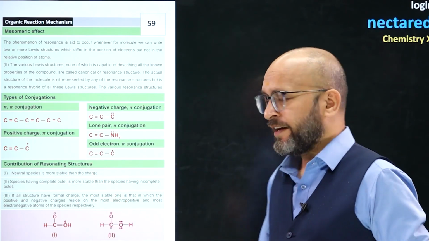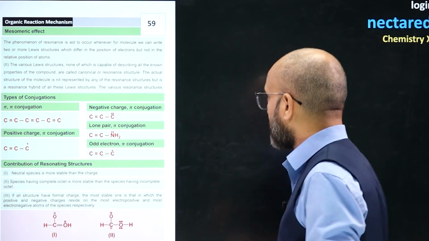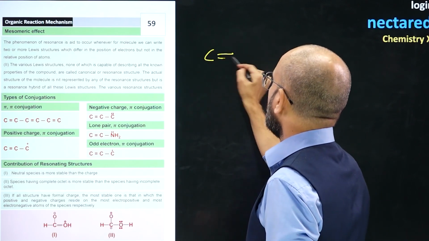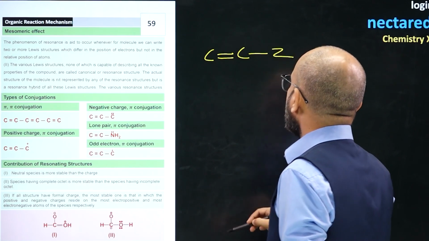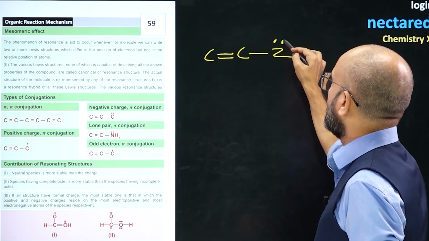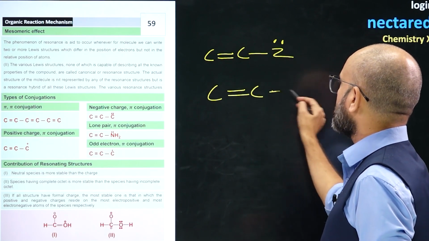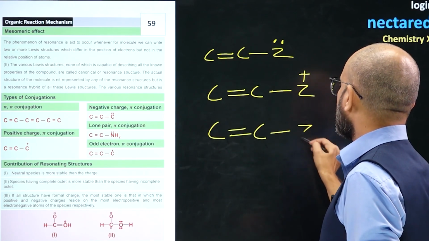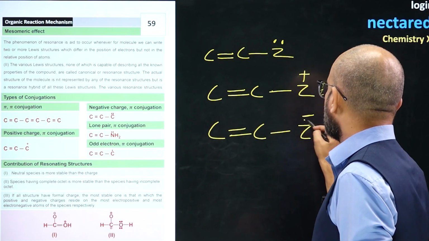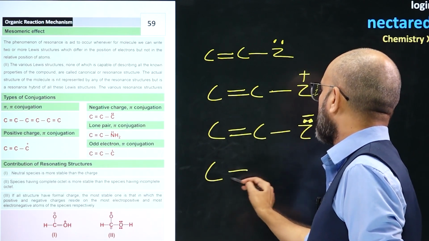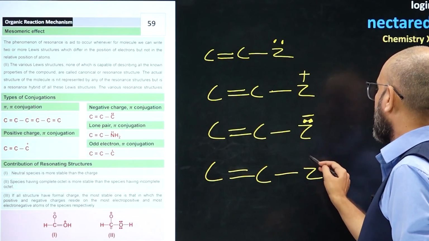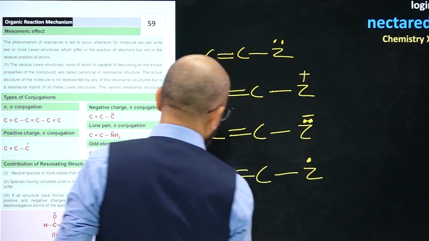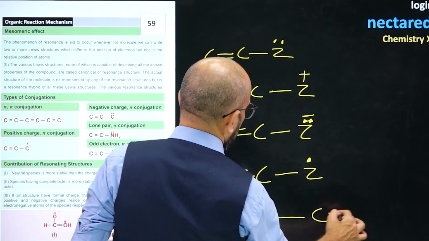What we have over here is conjugation. What type of conjugation? If in a molecule or ion you see a double bond, a single bond, and on the next atom you find a lone pair, or you have two double bonded atoms and the third atom has a plus, or the third atom has a minus, or the third atom has a lone pair, or a free radical, or you have the system double, single, double.